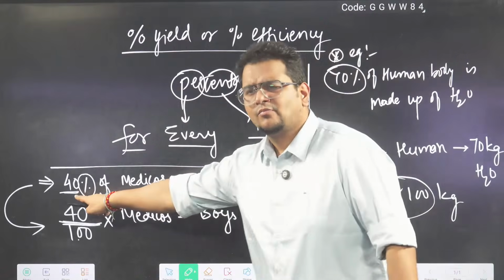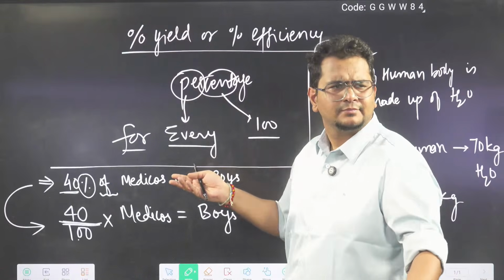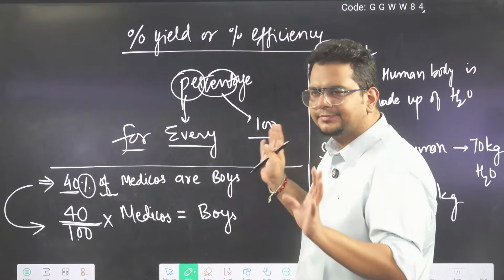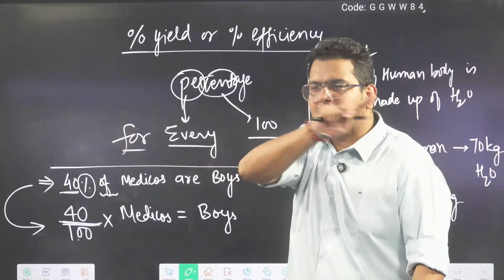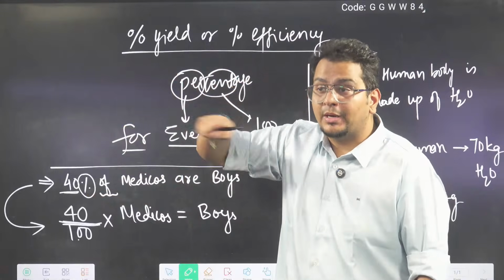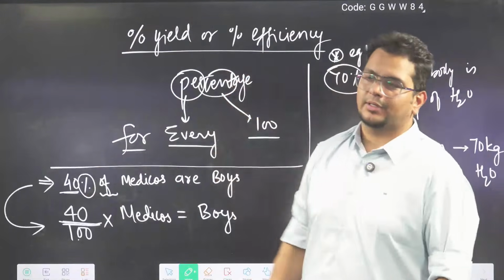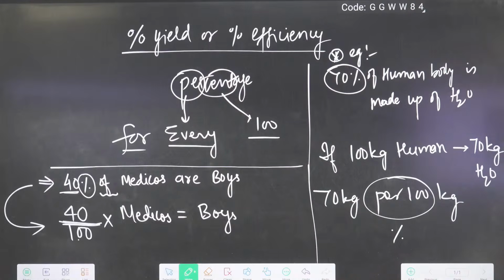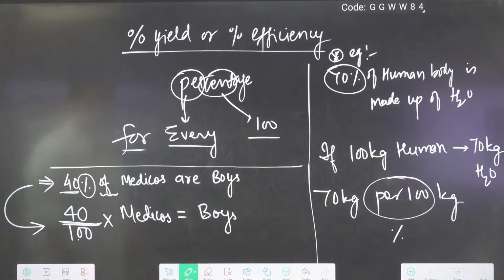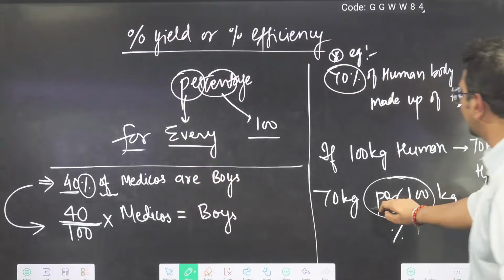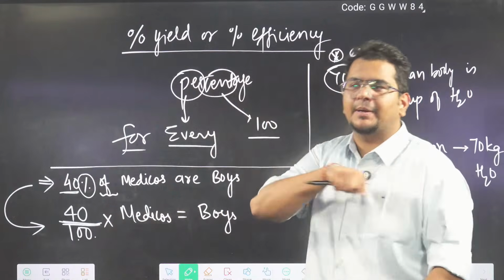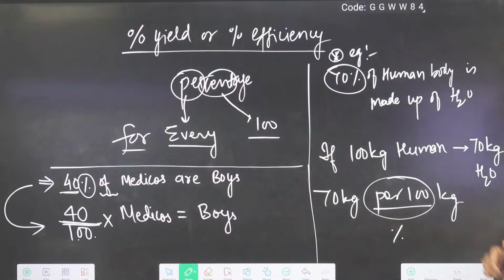Is the meaning clear? 40% of medicos are boys. Like 70% of mass of human body is water mass. So 70 per 100 of, which means multiply, mass of human body equals mass of water. I'm assuming this much is clear, bhaiya. So percent can be viewed in two ways: per 100 in the word form, in the form of text, or percent divided by 100 in the form of mathematics.